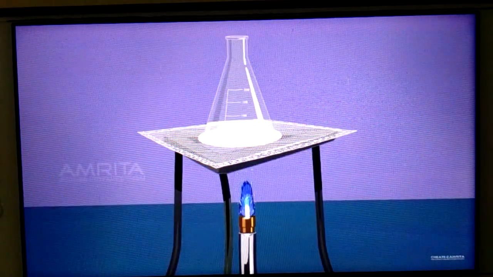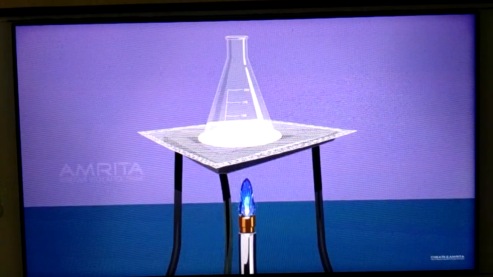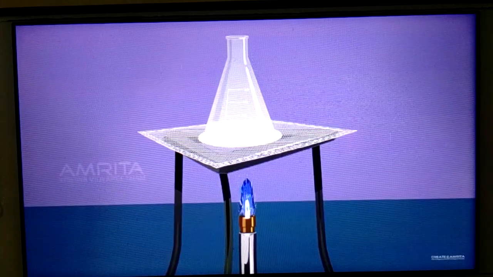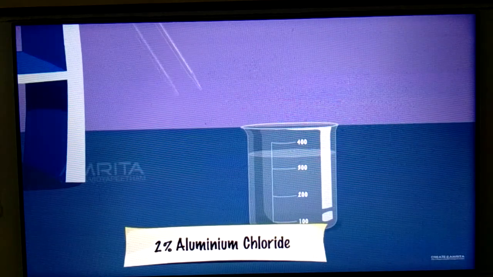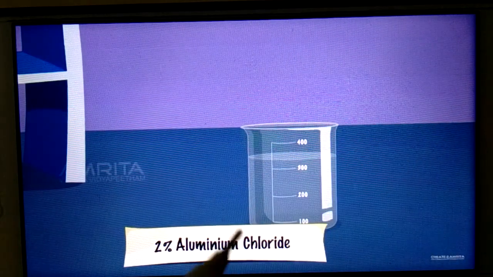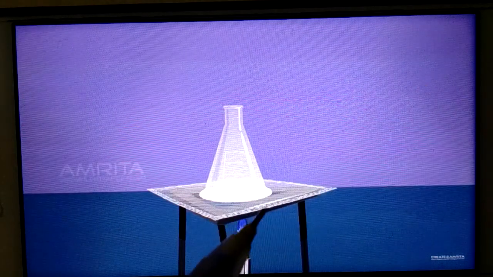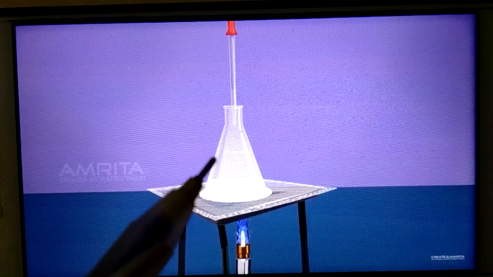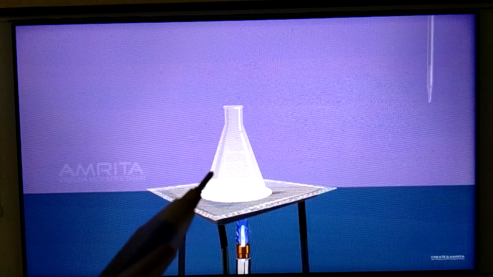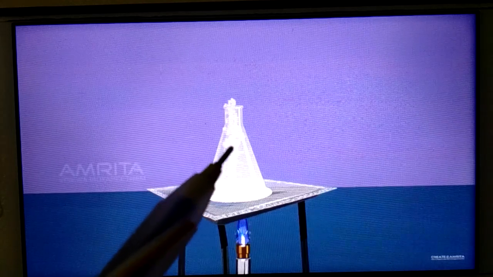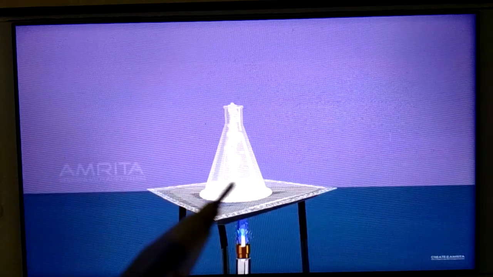Now start heating this conical flask. Now see, you have to keep ready this already: 2% aluminum chloride solution. You have to take 2% aluminum chloride solution, 2 drops, in this conical flask. Now you can see here white fumes are coming out.